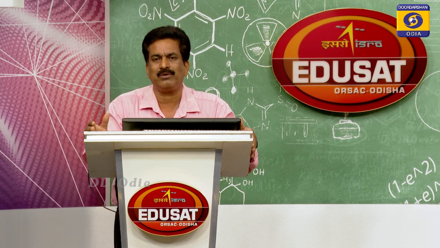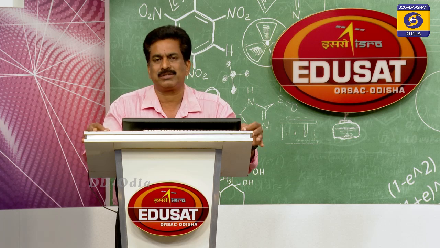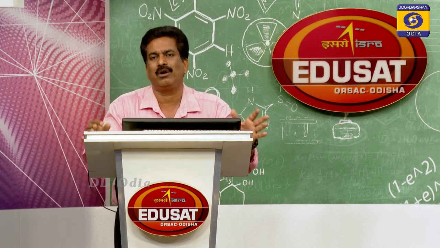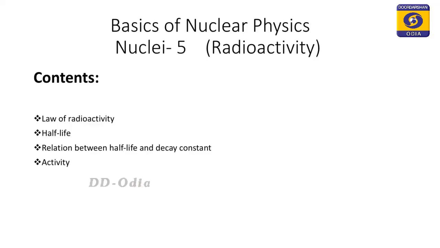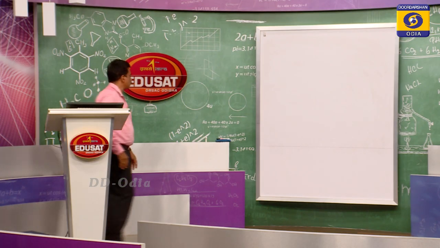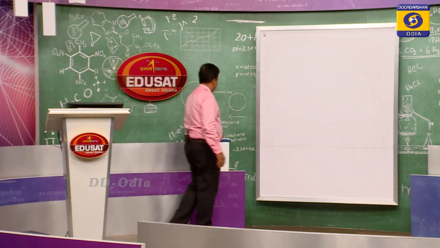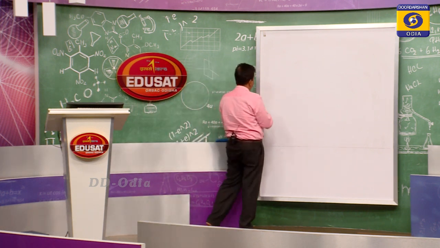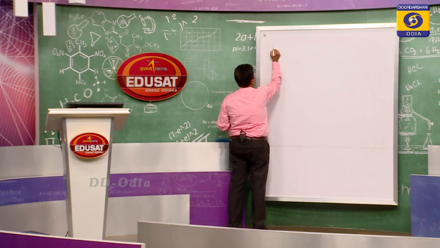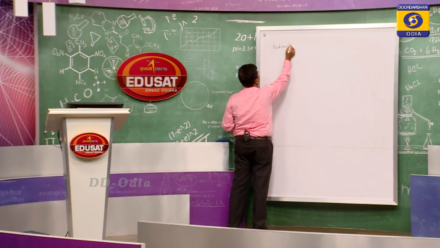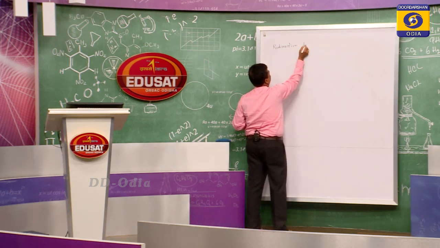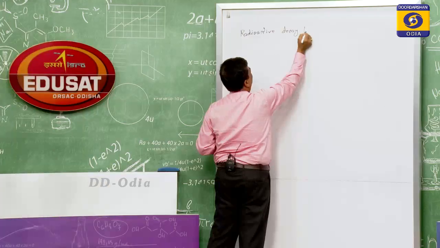And regarding that, we know about the alpha, beta and gamma radiations. Today we are going to discuss the radioactive decay law. What law it will satisfy, means in which way that decay is going on. So today's discussion depends purely upon the radioactive decay process, the radioactive decay law.